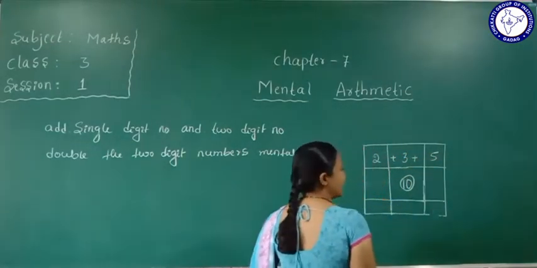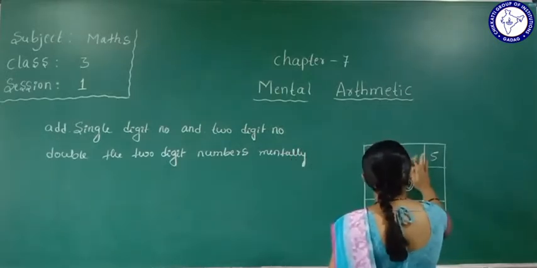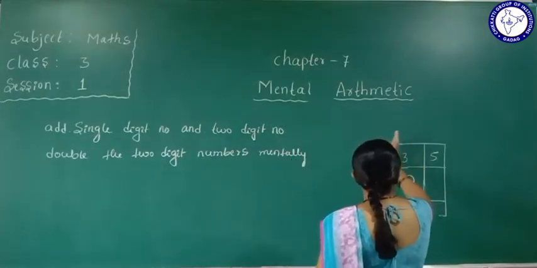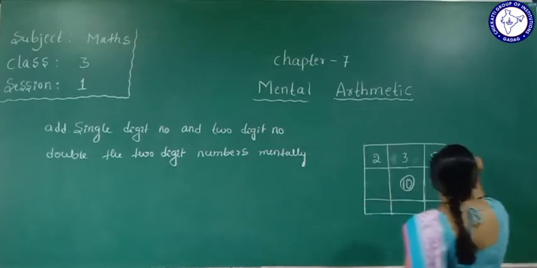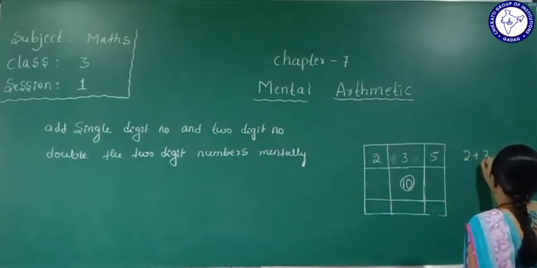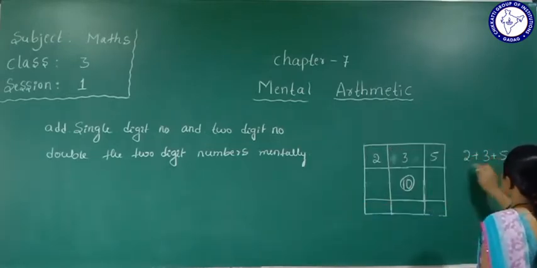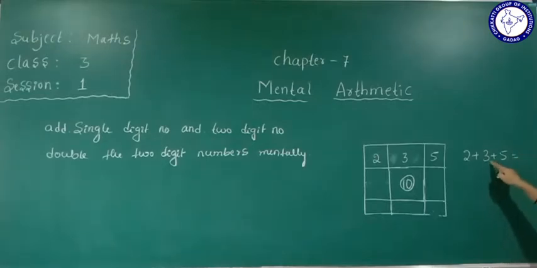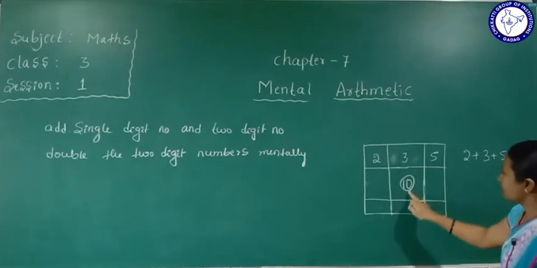It means we are adding here. So here I'll write 2 plus 3 plus 5. It means 2 plus 3 is equal to 5. 5 plus 5 is 10. Yes, we can get the answer 10.